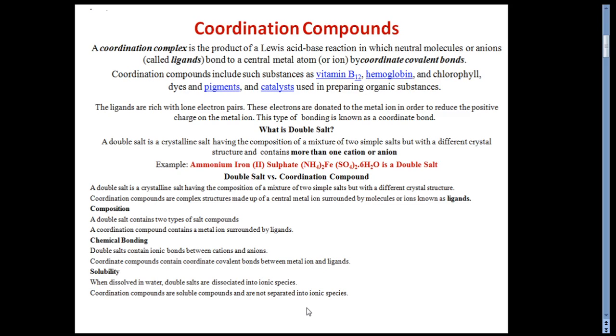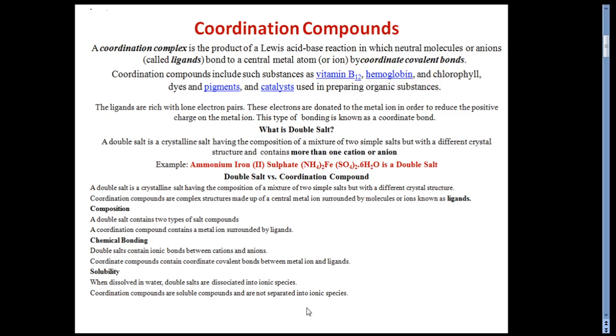Now, what is the ligand specifically? Ligands are rich with lone electron pairs, and these electrons are donated to the metal ions in order to reduce the positive charge on the metal ion. And this type of bonding is known as coordinate bond. So this is about ligands.